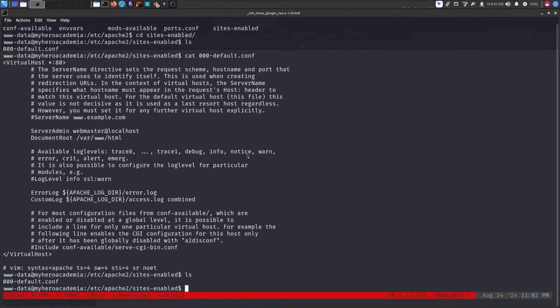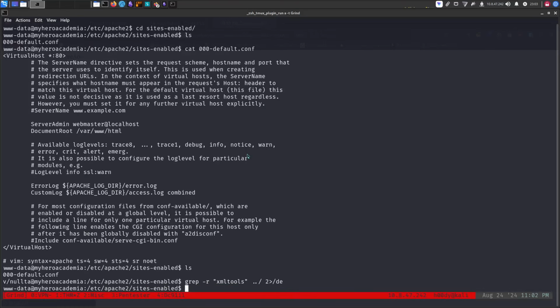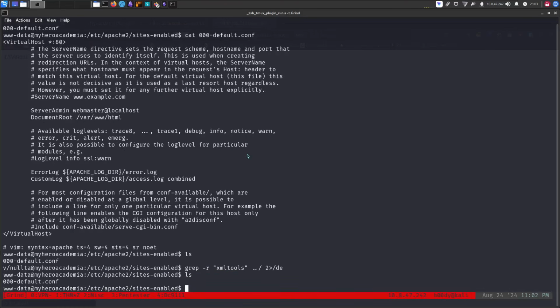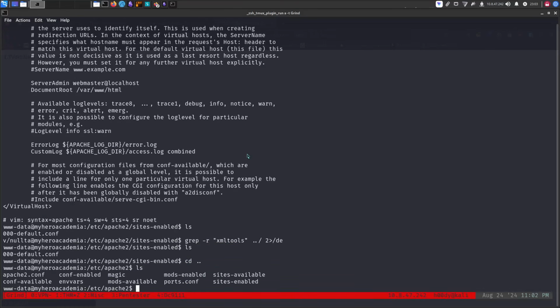Let's just search for XML tools, right? Can we do that? grep. Let's see. Find something. Nothing. Okay, that's interesting.